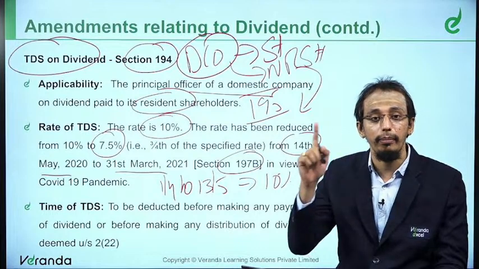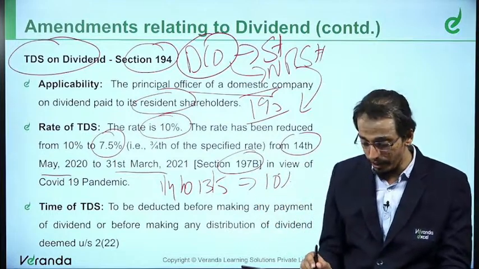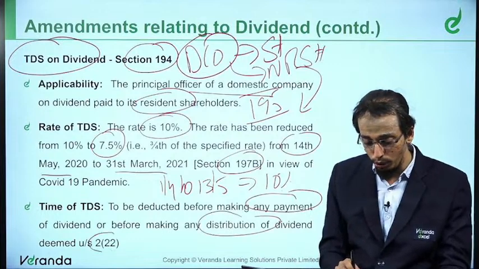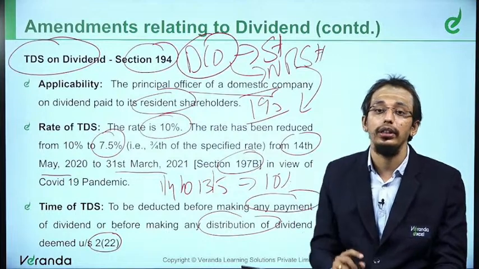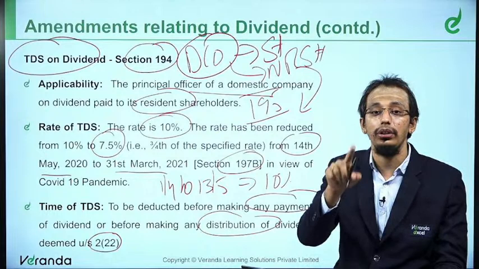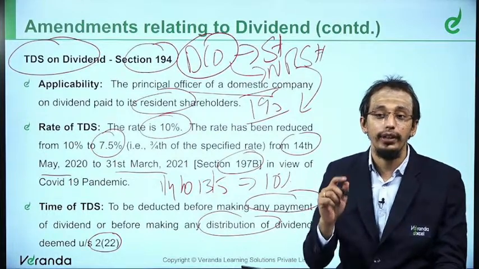When tax has to be deducted, who has to deduct? The domestic company has to deduct while making the payment to resident shareholders, at the time of making the payment or before distribution of dividend, under section 194. Section 194 covers dividends, and for any of the clauses 2(22)(a) to 2(22)(e), dividend tax has to be deducted at the rate of 10%.